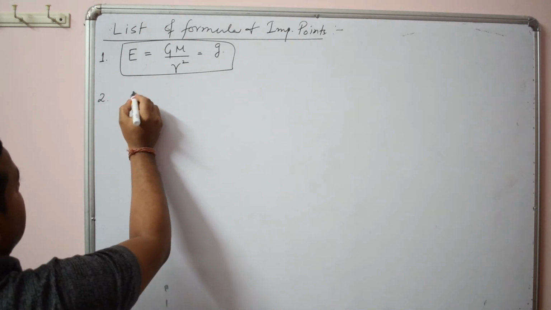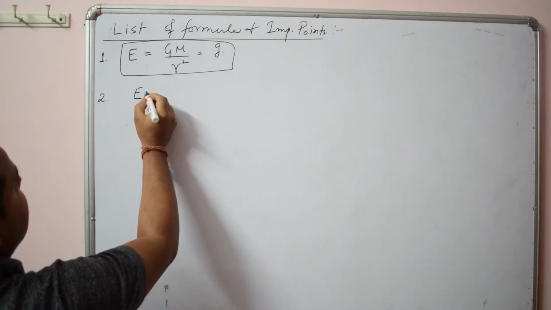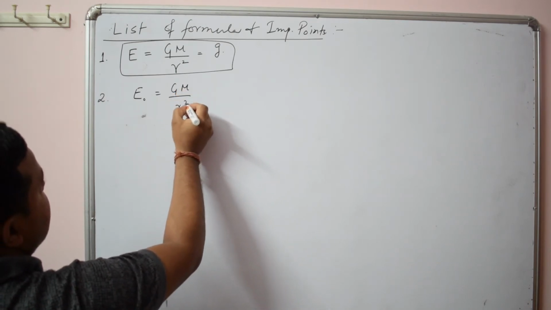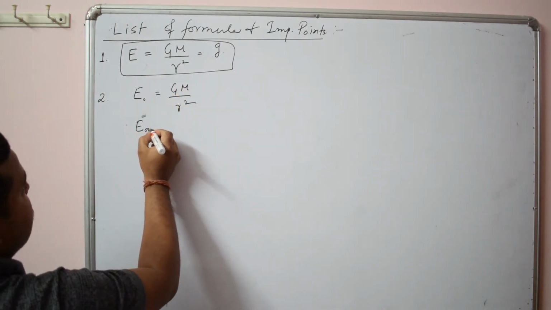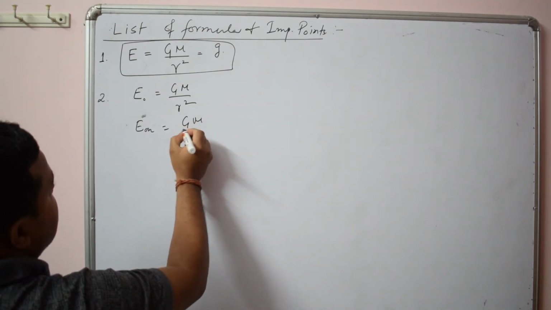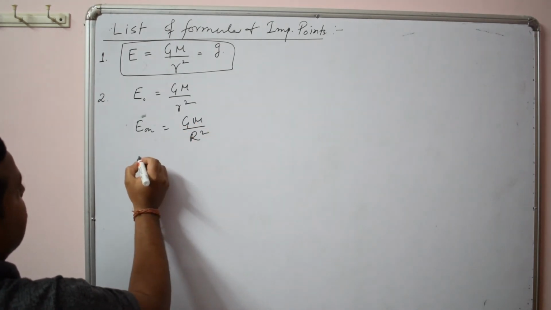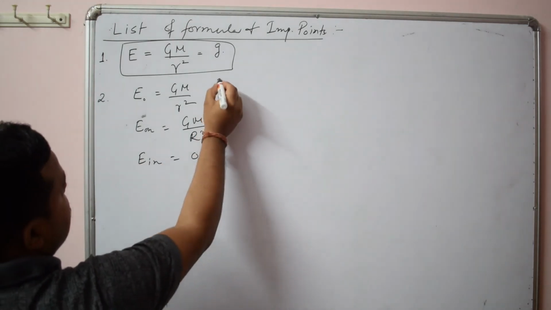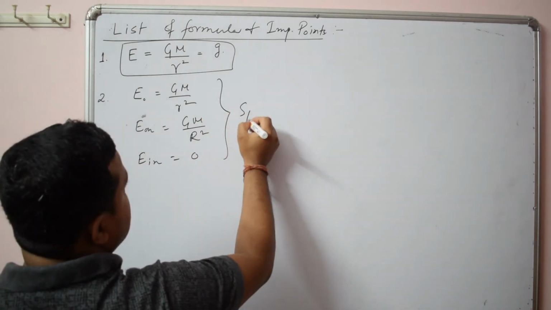Outside the shell it is GM by r square, on the surface of the shell GM by capital R square, and inside the shell the field is 0. So this is for a spherical shell.